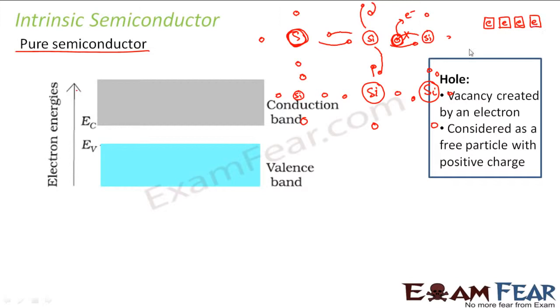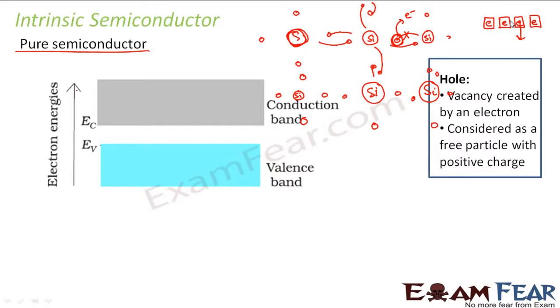Now let us suppose one of these electrons walks away and moves out of the room. So that means this chair is vacant now. So what do we say? Since electron was an object which had negative charge, now we say that hole is sitting on this chair with positive charge. Are you getting my point? Hole is not basically a particle. It is just an imaginary concept just to denote the vacancy which is created by an electron. So any place where electron goes away, the empty space which is left behind is called a hole.